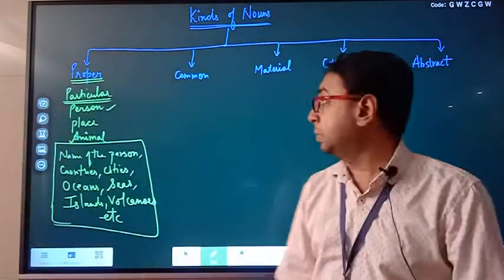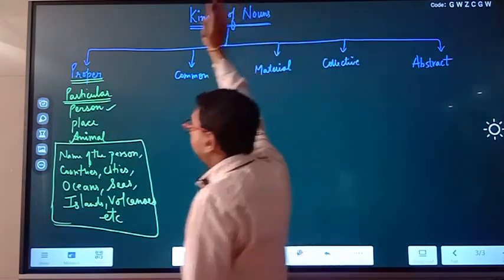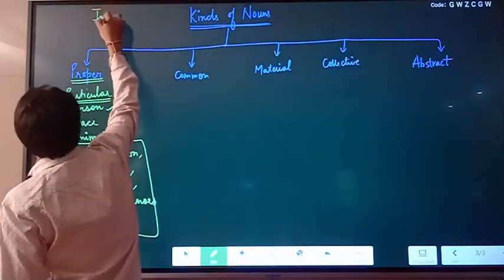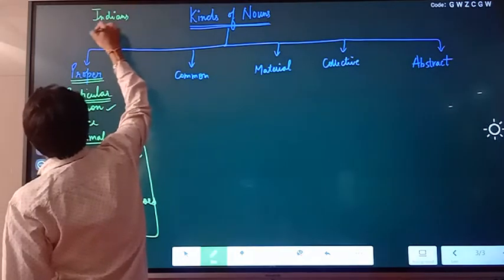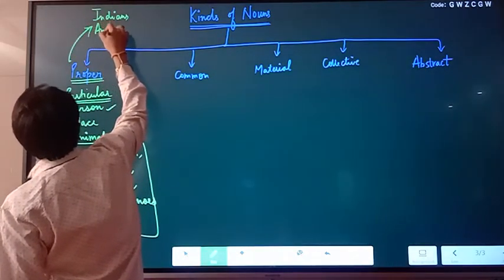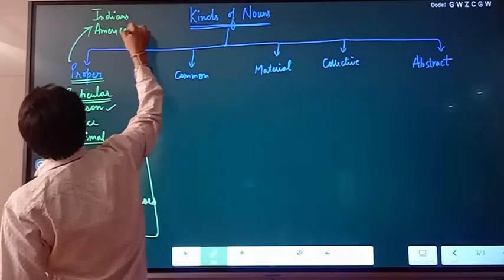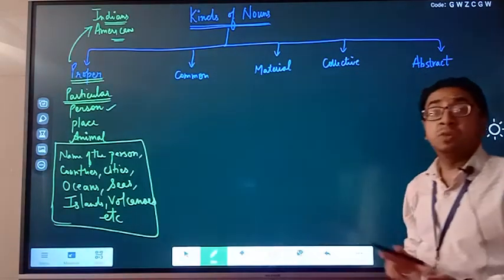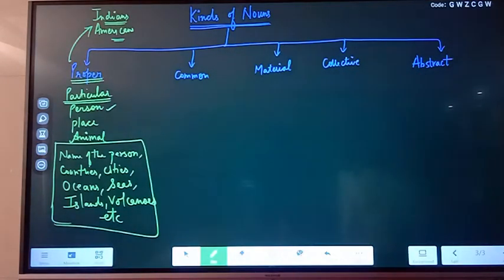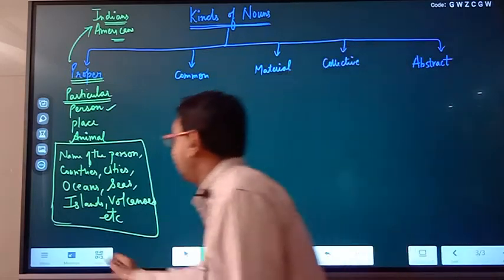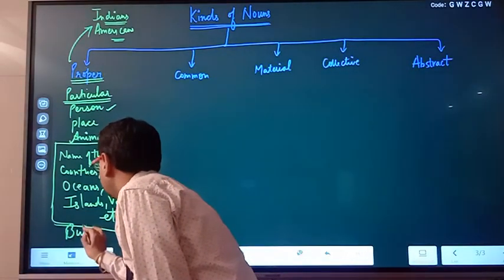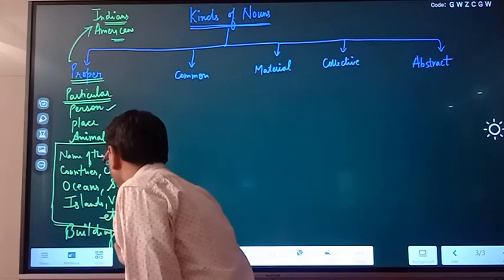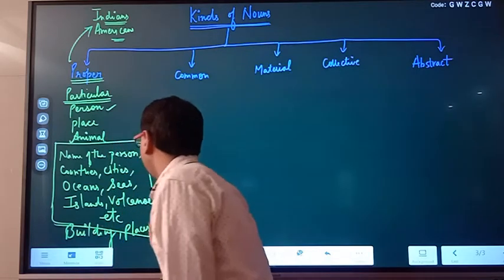Even the group of people, for example, when we talk about natives like Indians, Americans, Australians, they too come under the category of proper noun because they belong to a proper country called India, America. That is fine. Even currencies, countries, their capitals, famous places, and buildings like Taj Mahal are all examples of proper noun.